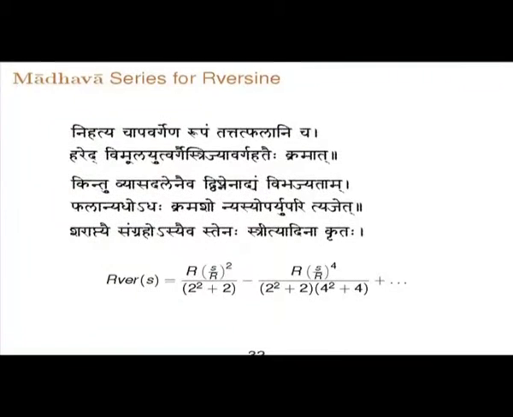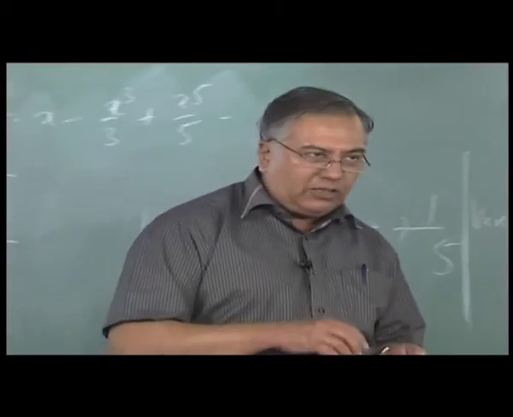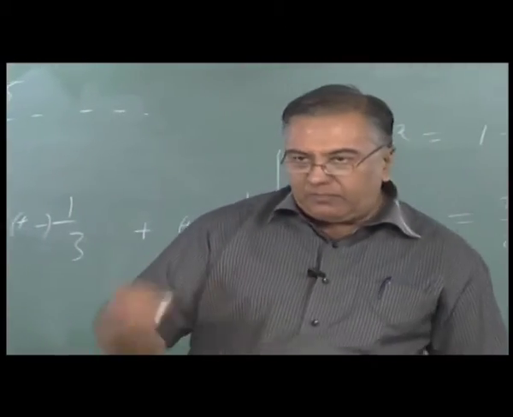So in the end Madhava says Sharaptyahi sangraho asyaiva stena strityadina krita. So this whole series is to be obtained to get the Shara or the Versine, and the same thing has been summarized in stena, stri etc. So what is this Vidwan, what is this stenaha etc.? This will be explained in another lecture on sine table that will come later.